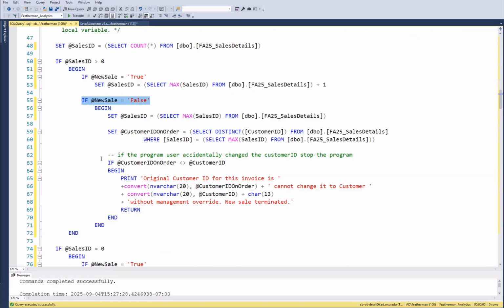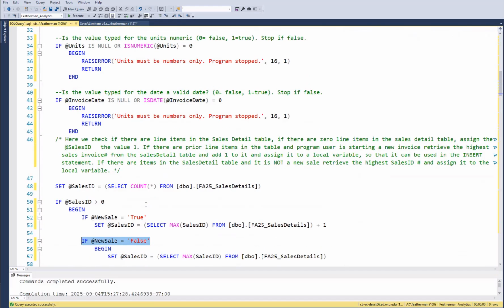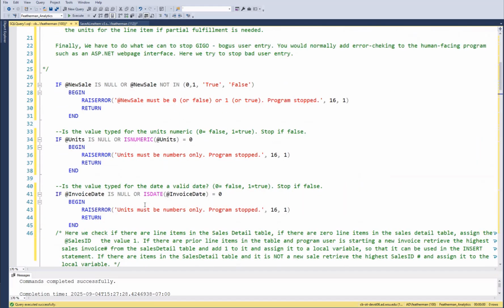But if we're adding more line items to an existing invoice, we're not going to check is the customer ID valid. We've already checked that it's valid. We want to make sure that it's the same one.